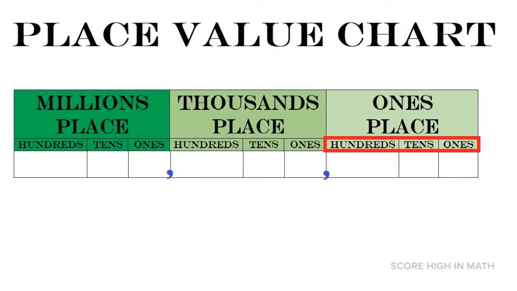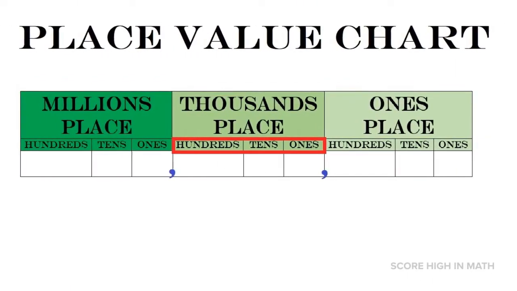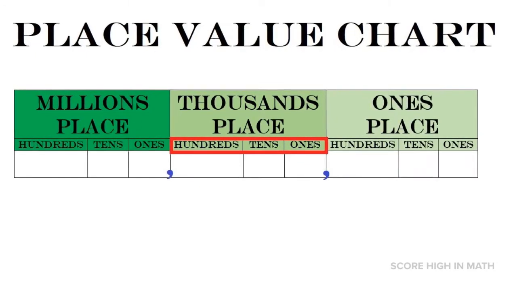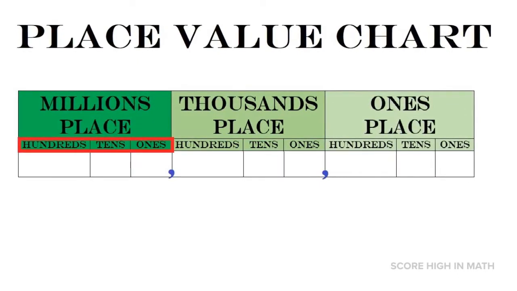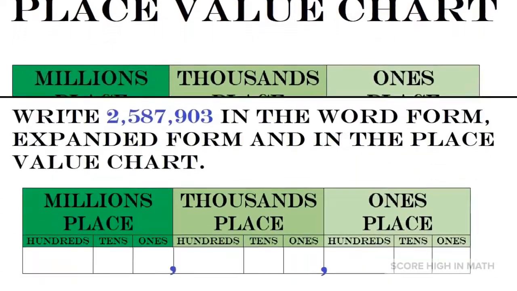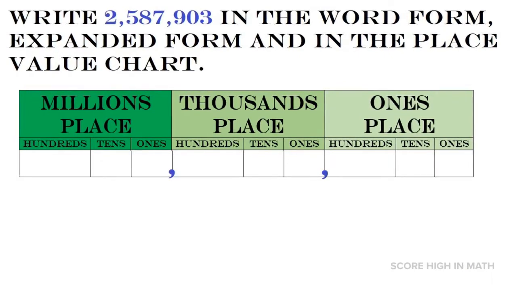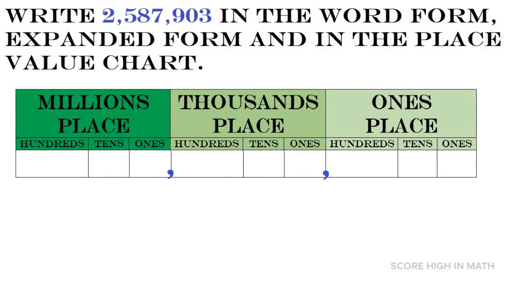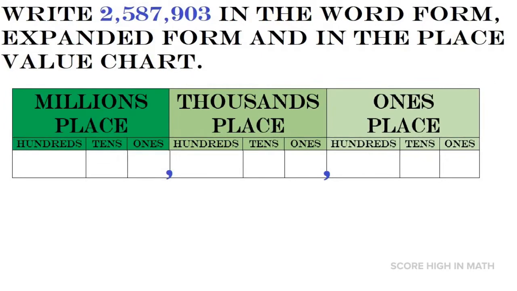We are always going to start from the right side going to the left. The thousands place is also divided in 3 columns. The ones, the tens, and the hundreds. And the millions place is also divided in 3 columns. Ones, tens, and hundreds. Let us solve this example so that you will be guided. Write 2,587,903 in the word form, expanded form, and in the place value chart.